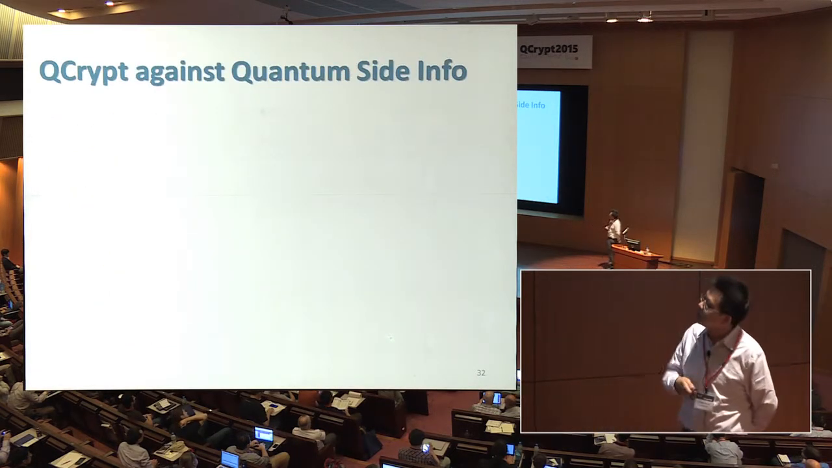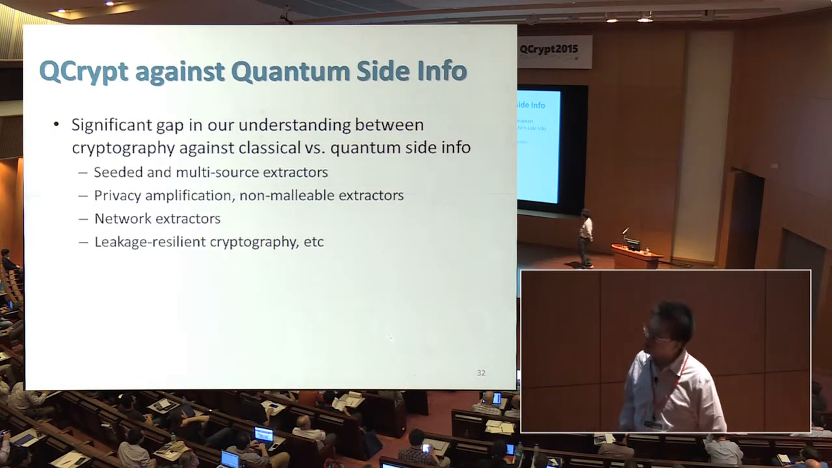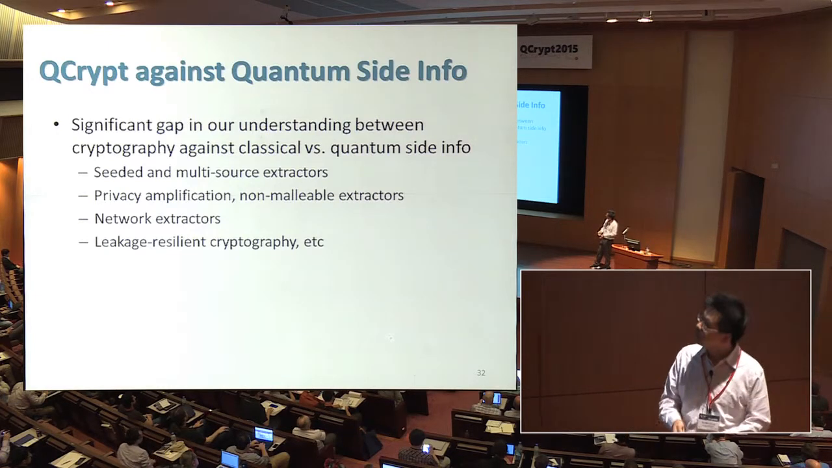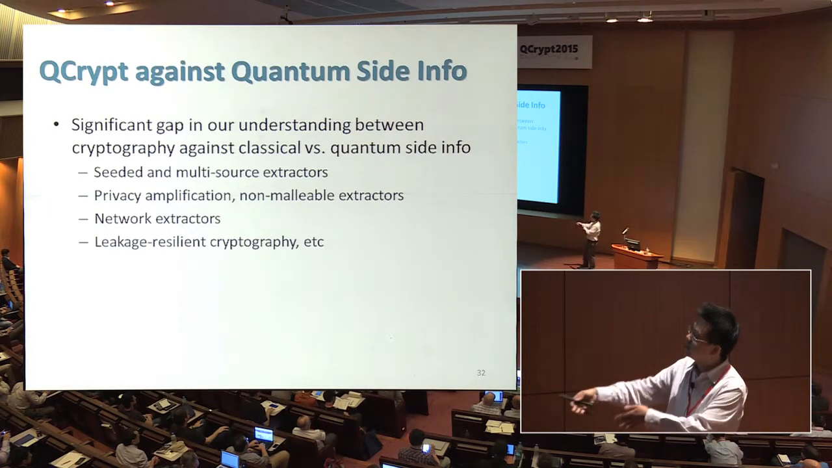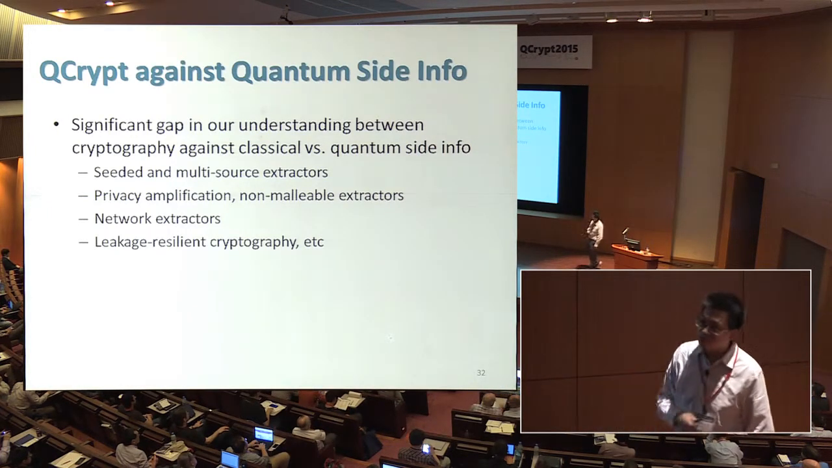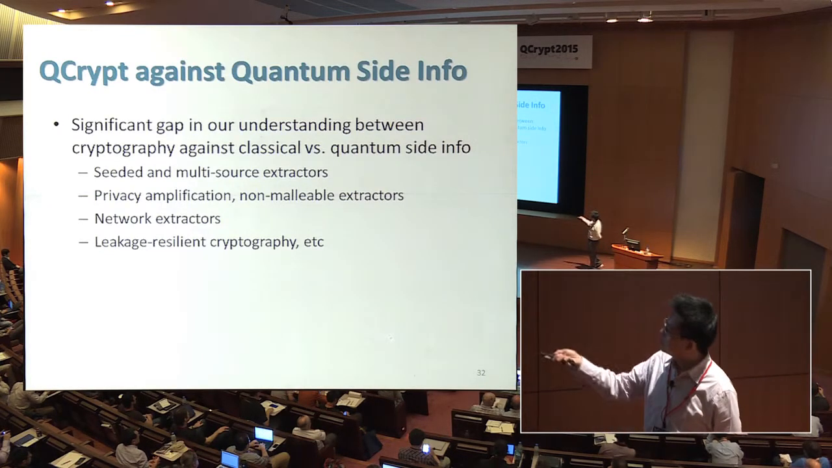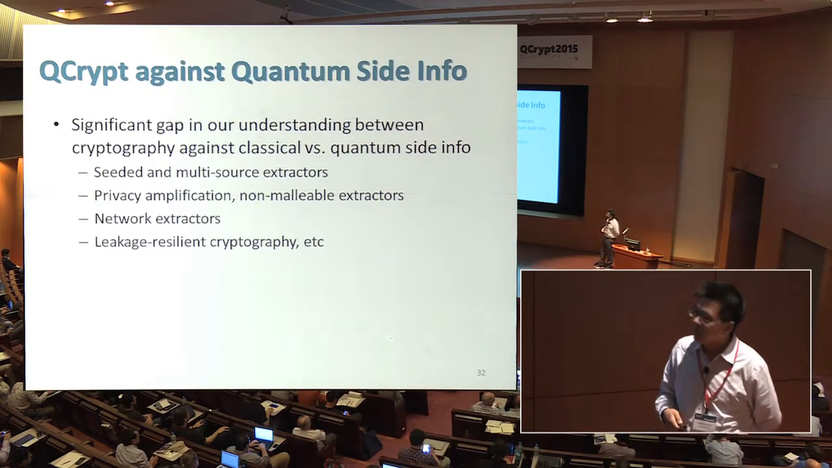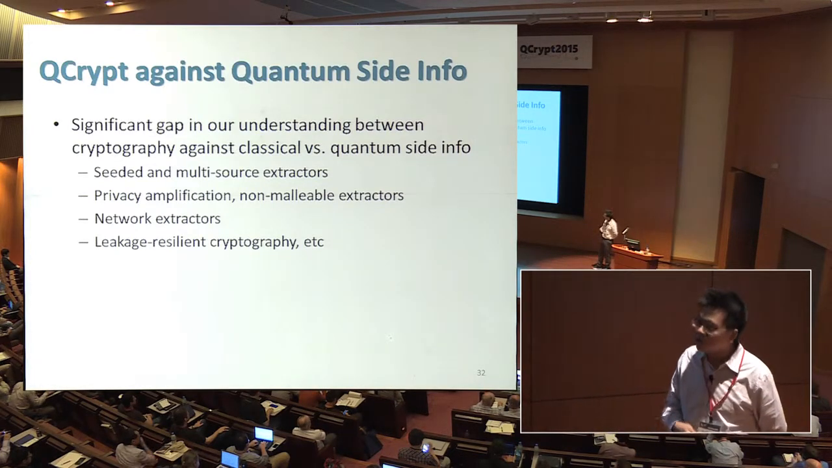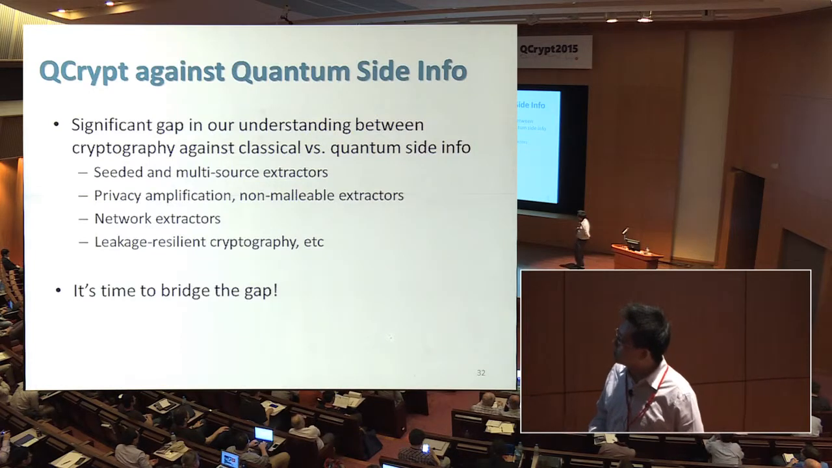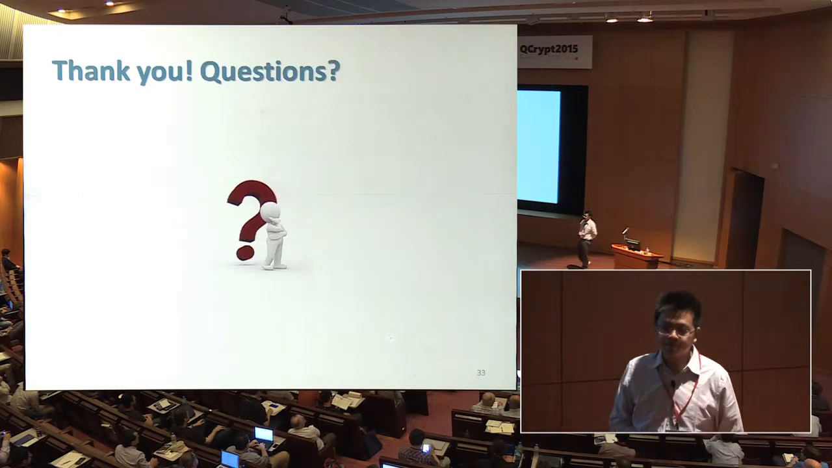And finally, I think a general line of research here is that we think there's a significant gap in our understanding of crypto in a setting with classical side information and in a setting with quantum side information. We have seen many examples in this talk, and certainly this comes up all over the place, such as leakage-resilient crypto and more. Given this recent development and excitement in quantum technology, I think it's time for us theorists to develop theory to bridge the gap. And so I'll end the talk here.